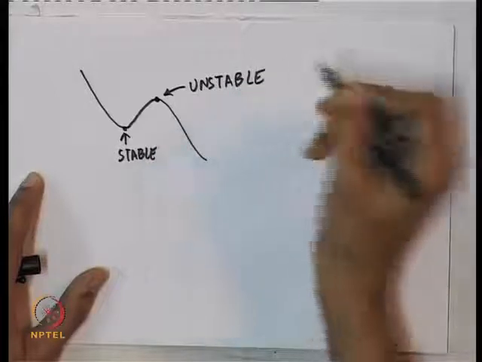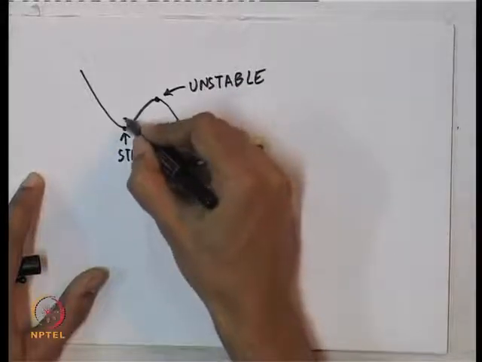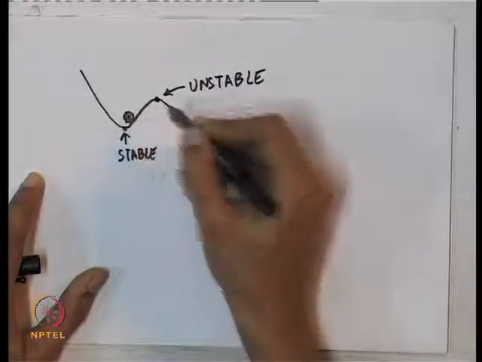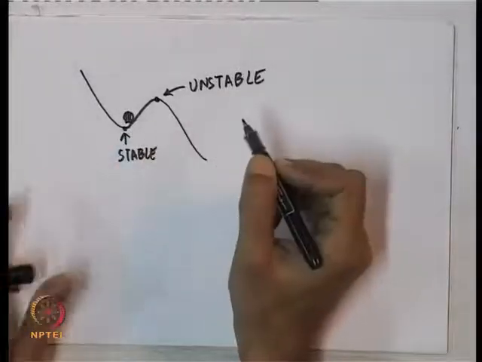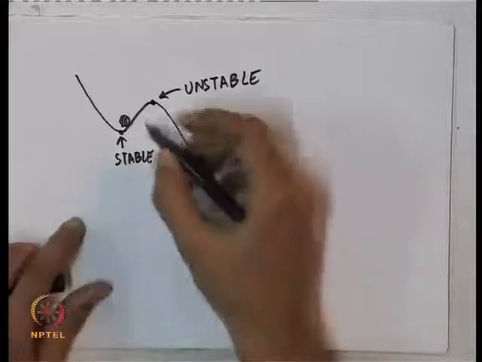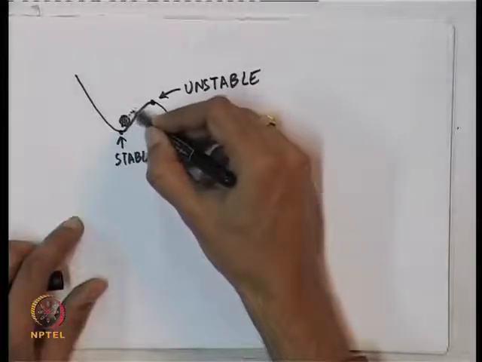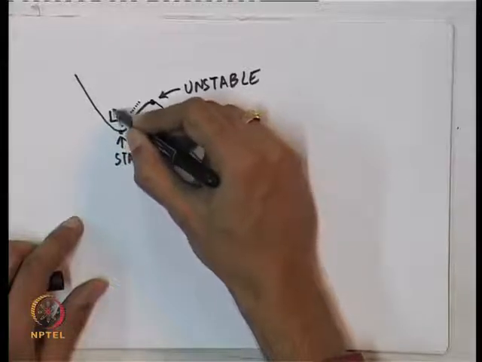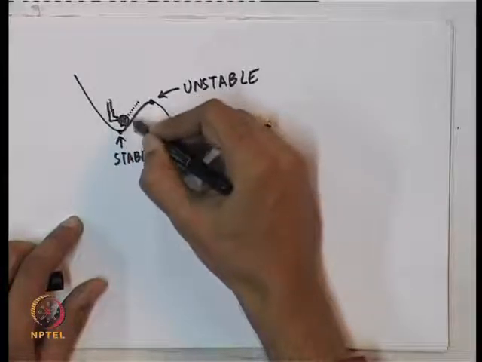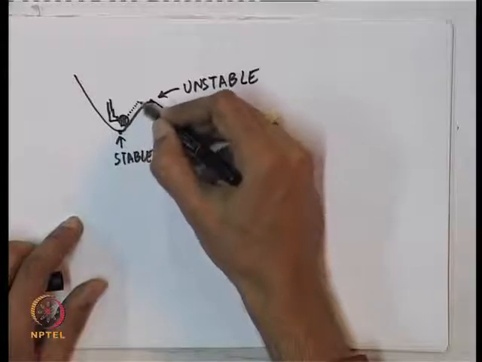The point is, if a ball is here and I give not a small disturbance but a big disturbance, somebody really kicks it hard, then you may find that this ball will tend to move upward.